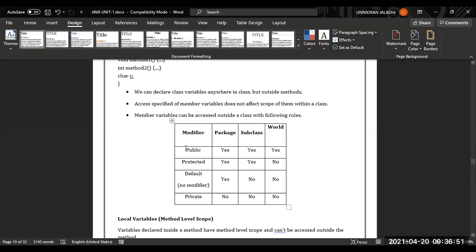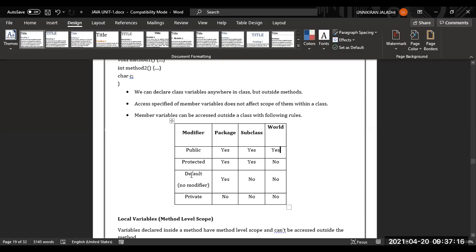Everything will be accessible by using this access specifier, and then there is protected. But outside the world, in the sense of what I said, outside the package or outside the project, we can't access that. So we have a demo project, and there is another project too. We can't access that one. So with protected, it is not like public, where outside the project also we can access that.